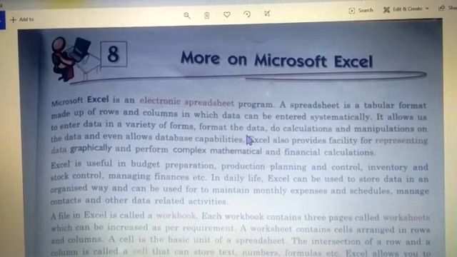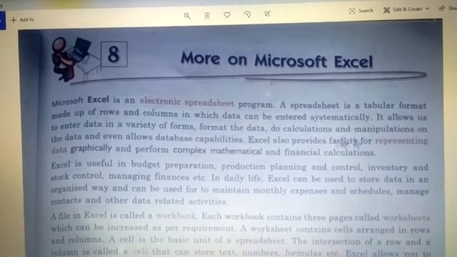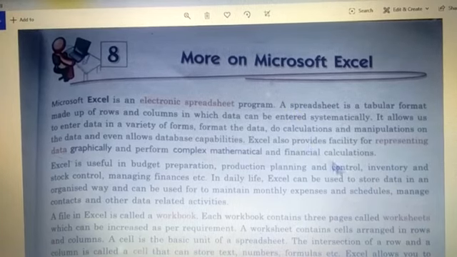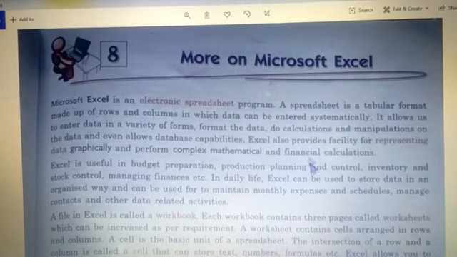And what all you can do with Excel, children? You can format data, you can do the calculations, you can manipulate the data. And manipulation of data means like whatever data you want, according to that you can sort also, fine. And you can do other things with the data provided to you. Okay, now Excel is a very good way to represent your data graphically. Like if there is a complex mathematical or financial calculations, you can show it with the help of Excel.